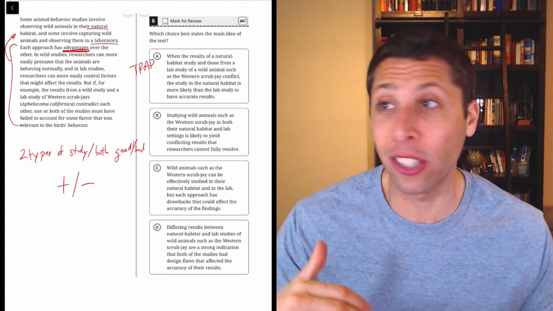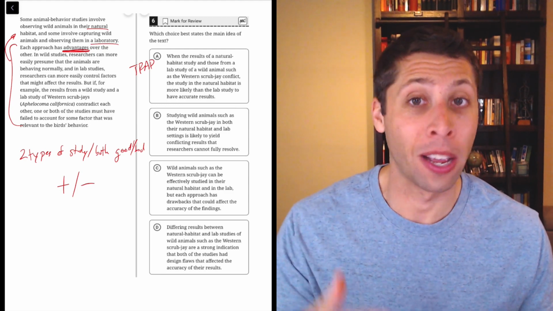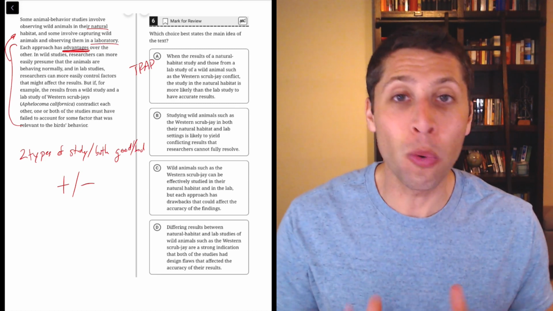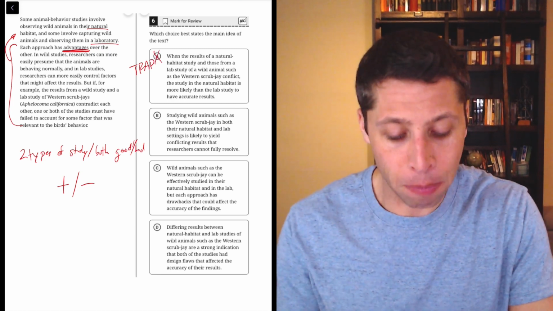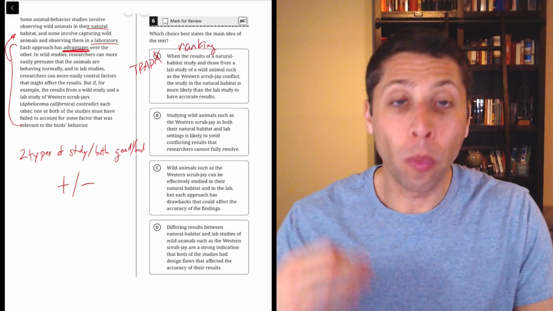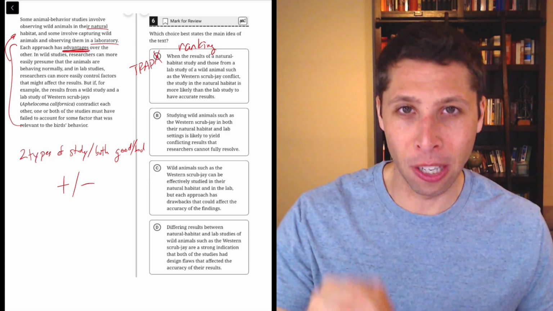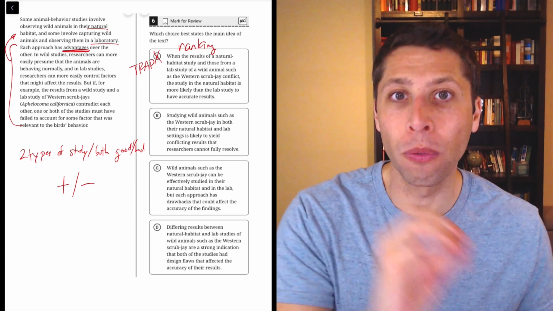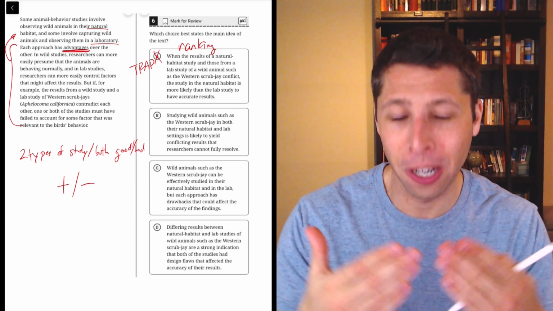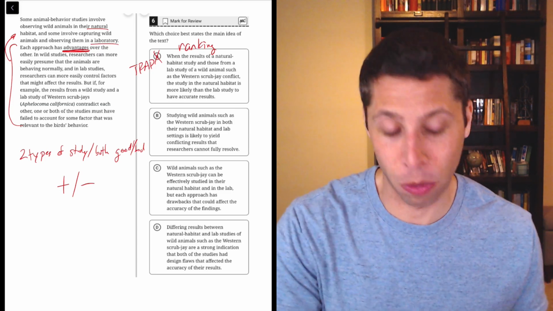It says they both have advantages, they both have disadvantages, and if there's a conflict, one of them must be wrong. But they're not getting into which one it is. So we have to be very careful that we are not ranking things when we are comparing them. Comparisons are always risky when they show up in answer choices, and here's a good example of why, as it's going too far. Just to say that two things are similar or different does not mean to say that one is better than the other, and that is what this choice is doing.